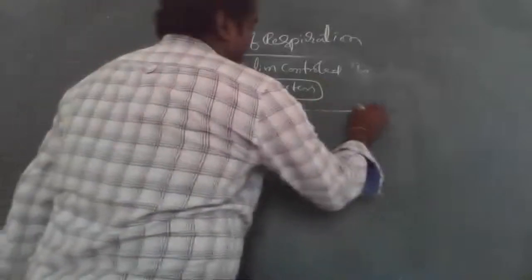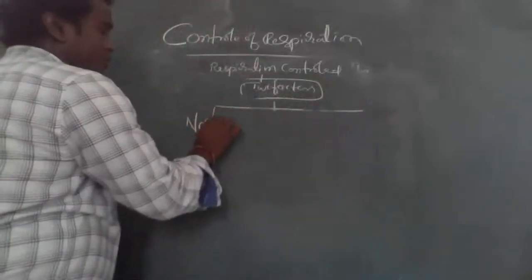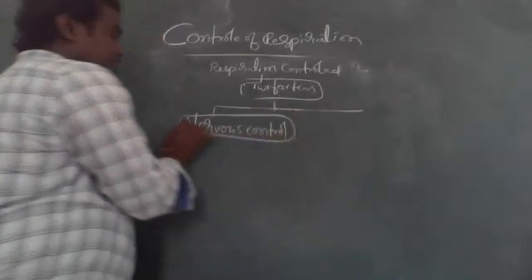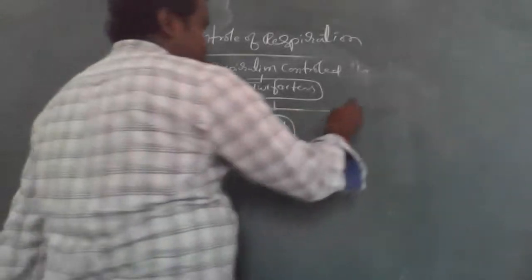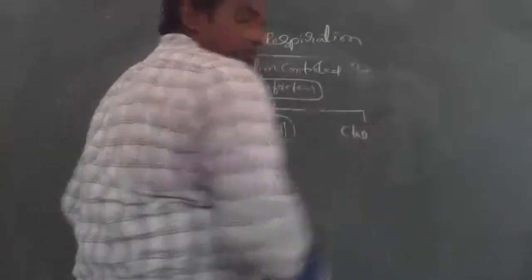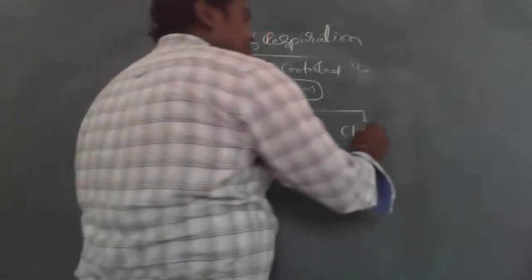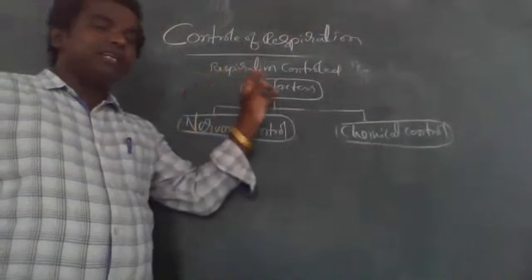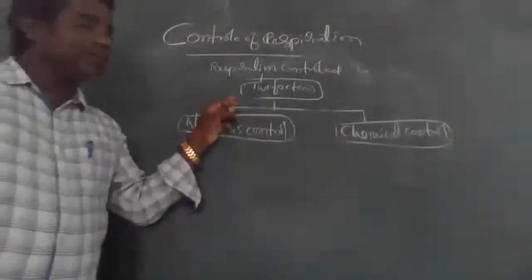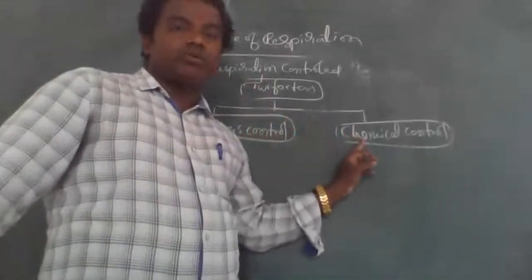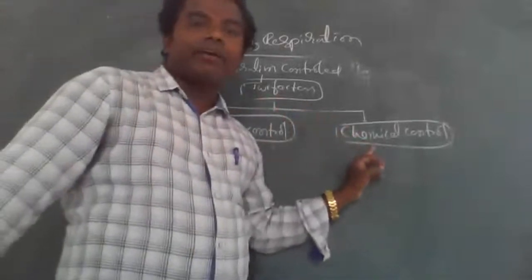Number one, nervous control. Number two, chemical control. So respiration is controlled by two factors: one is nervous control, and the second is chemical control.